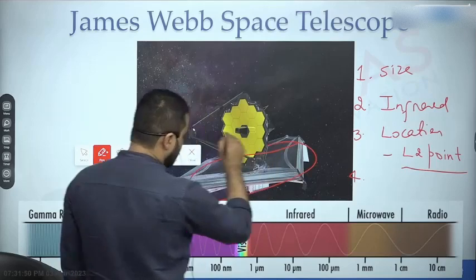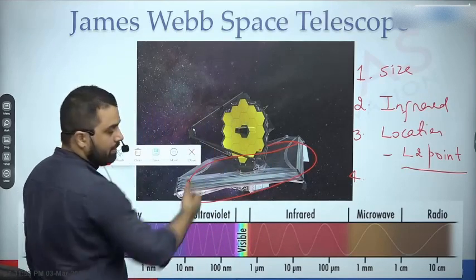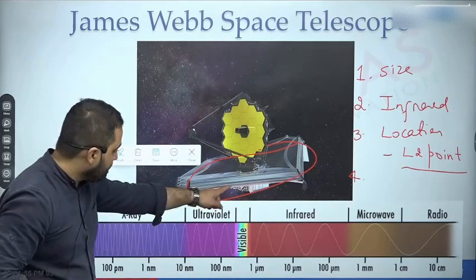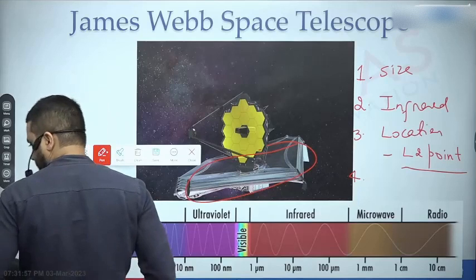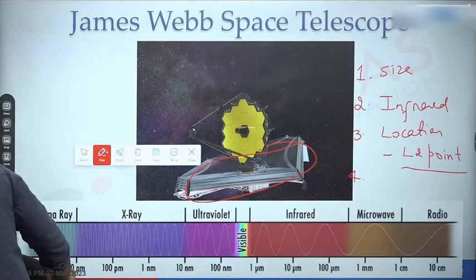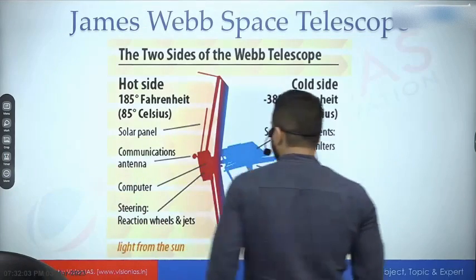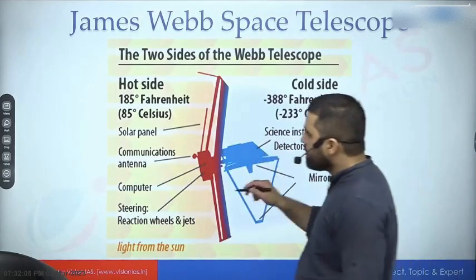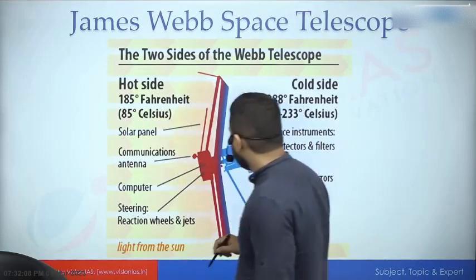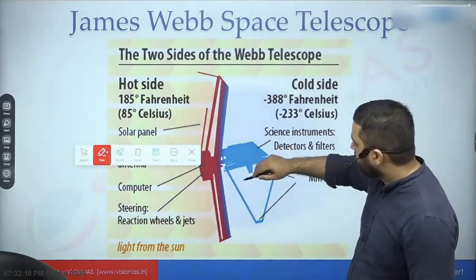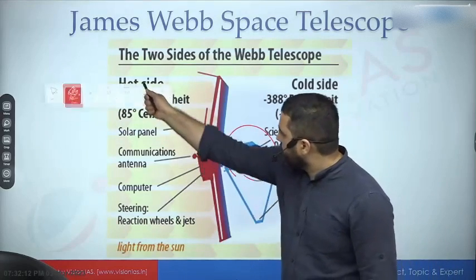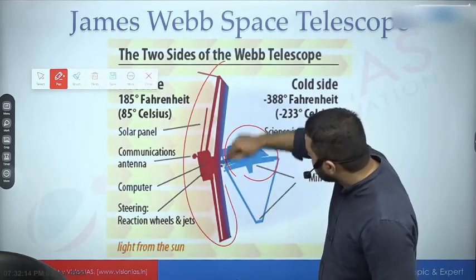ये जो आपको दिख रहा है, ये तो टेलीस्कोप का मिरर है, but this part, तो telescope is here, but there is a infrastructure here.